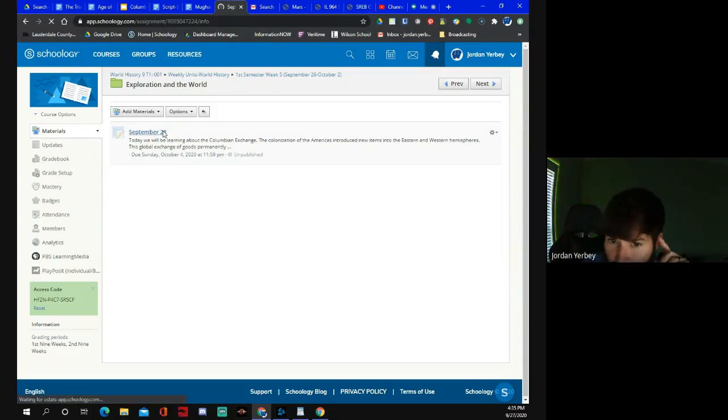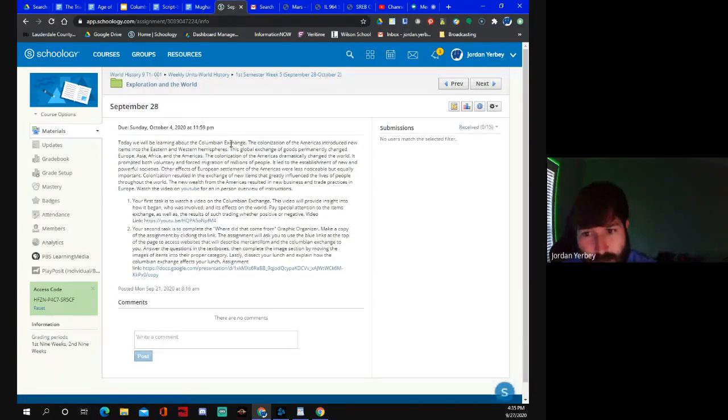It says today we'll be learning about the Columbian Exchange. The colonization of the Americas introduced new items into Eastern and Western hemispheres. This global exchange of goods permanently changed Europe and Asia, Africa, and the Americas. The colonization of the Americas dramatically changed the world. It prompted both voluntary and forced migration of millions of people. It led to the establishment of new and powerful societies. Other effects of the European settlement of the Americas were less noticed but equally important. Colonization resulted in an exchange of new items that greatly influenced the lives of people throughout the world. The new wealth from the Americas resulted in new businesses and trade practices in Europe.